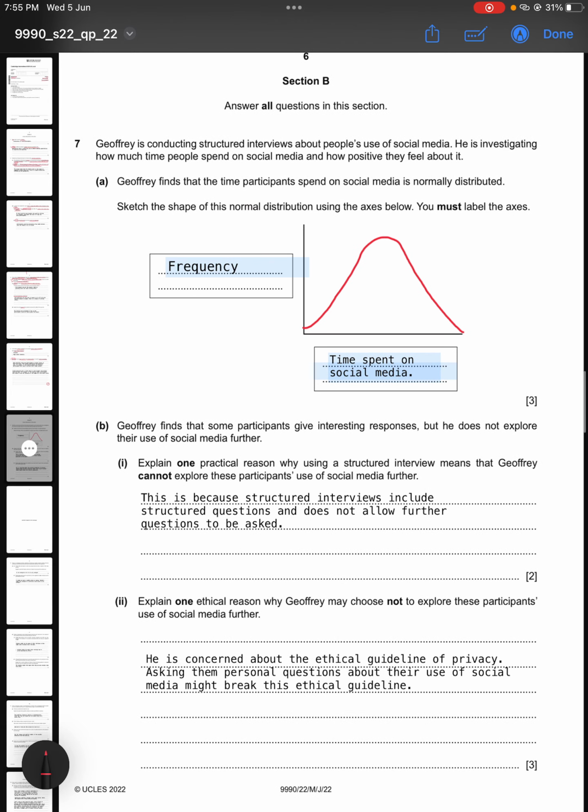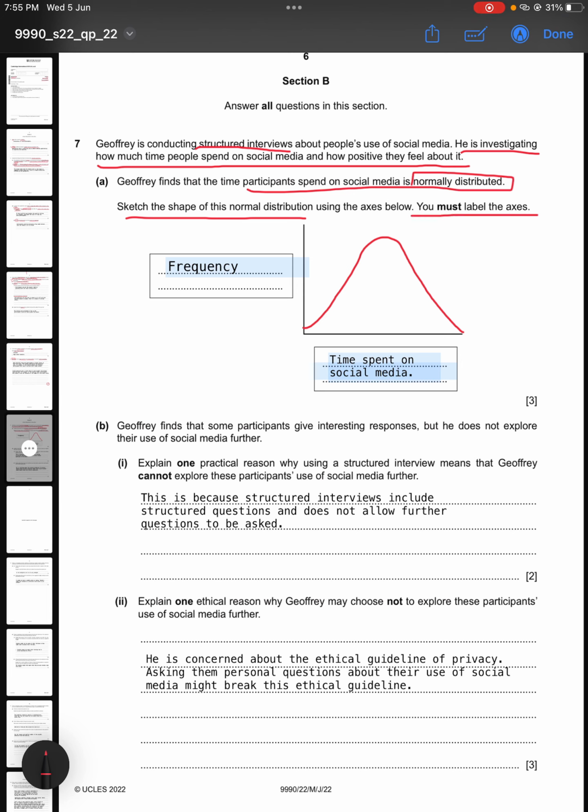Now, question number 7 says Geoffrey is conducting structured interviews about people's use of social media. He is investigating how much time people spend on social media and how positive they feel about it. Now, Geoffrey finds that the time participants spend on social media is normally distributed. Sketch the shape of this normal distribution using the axis below, and you must label the axis.